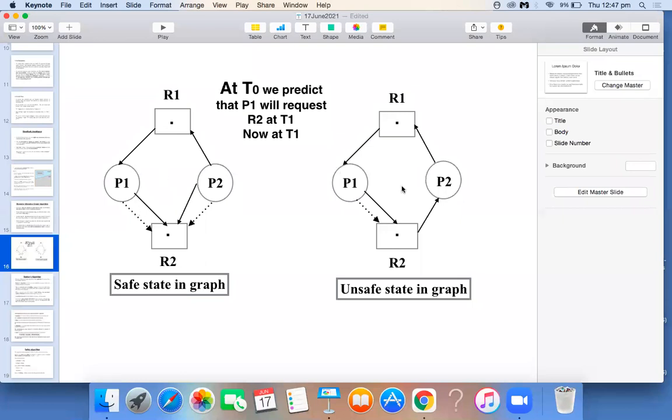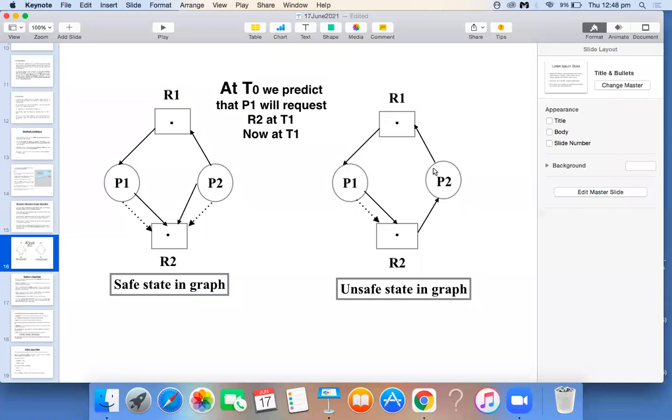But in this particular graph, if we try to assign the resource to the requested process, it might result in a deadlock. So your system will become unsafe. So that is the one solution. That is your resource allocation graph solution for avoiding the deadlock. So hope it is clear to all of you now, right?